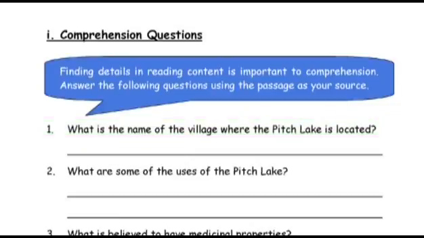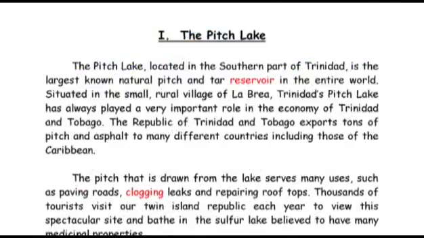To find the name of the village, let's scan the passage. Look for the word village. This word will serve as a context clue. Good. There it is in paragraph 1. Now read the entire sentence carefully to see whether it answers the question. Now remember to underline the possible answer.